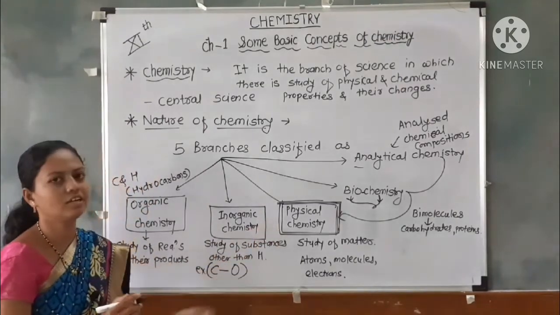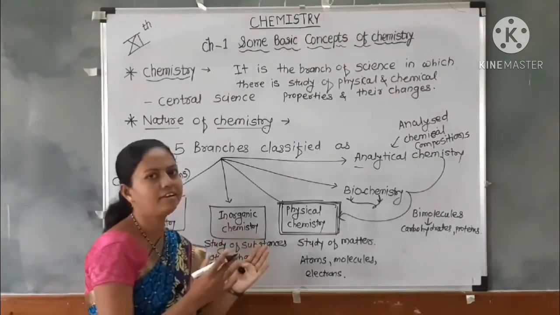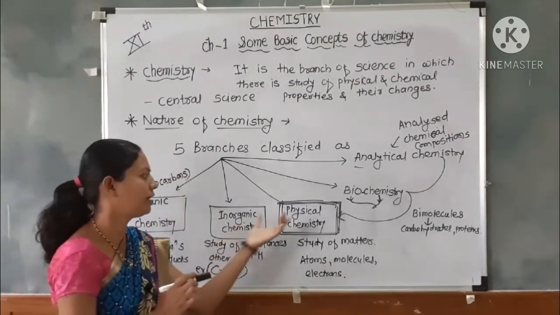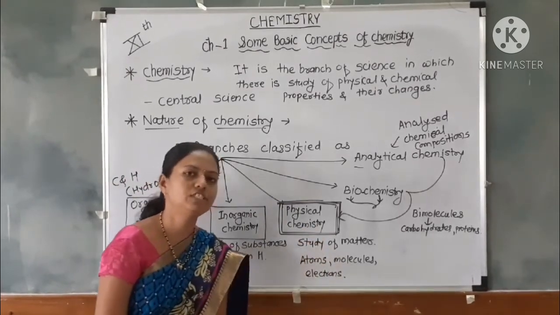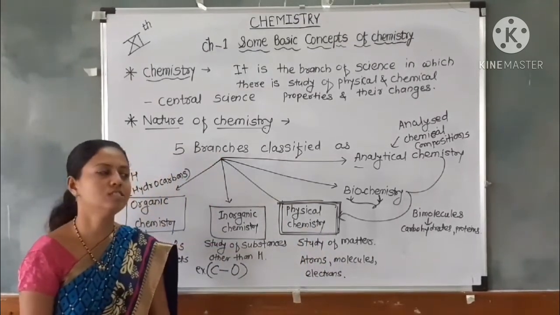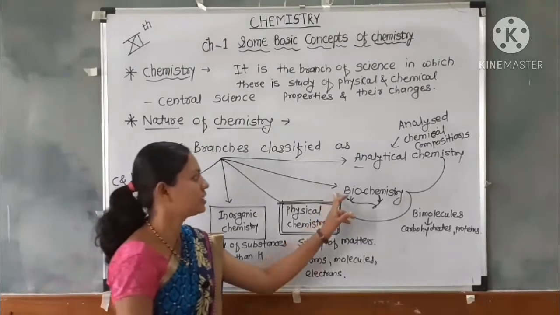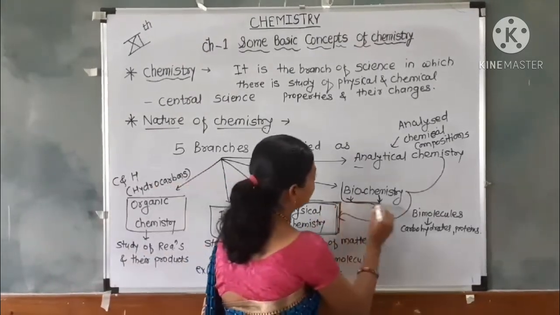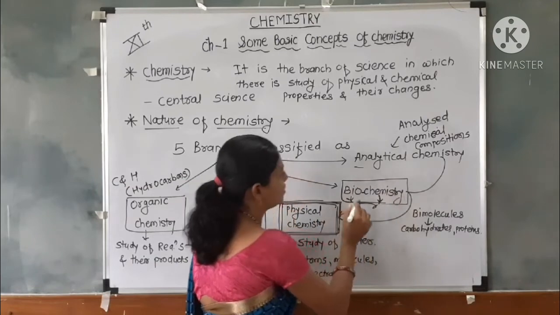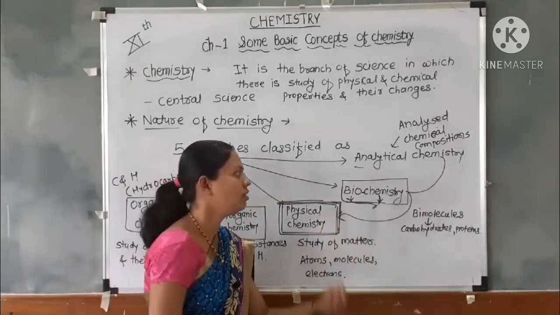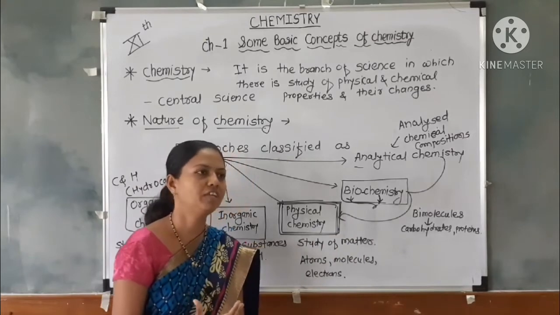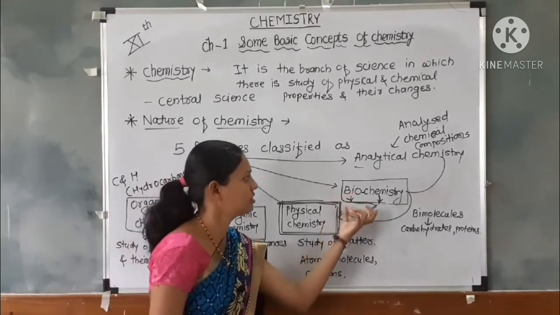Next is physical chemistry, which is the most vital branch of chemistry, related with the study of matter, which includes atoms, ions, molecules and electrons. Next is biochemistry, the study of biological reactions which also occur in our body.